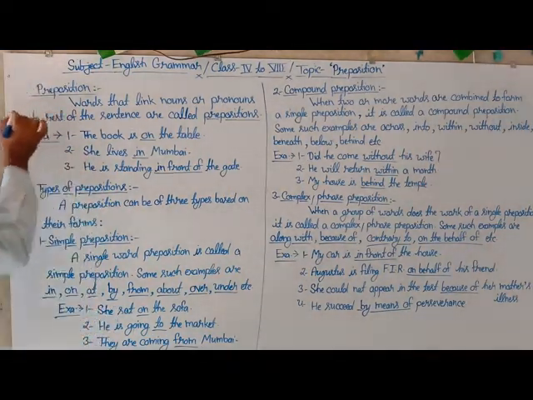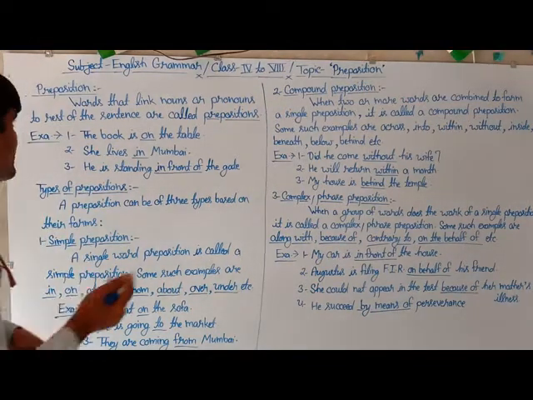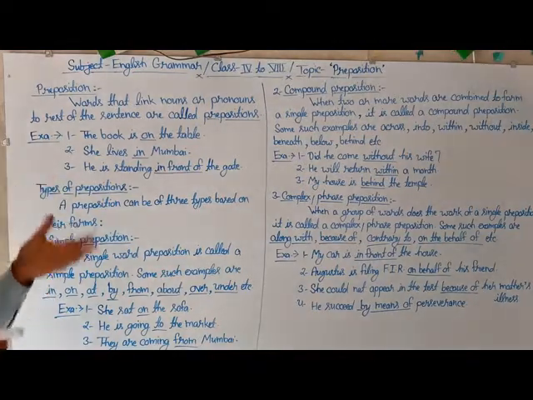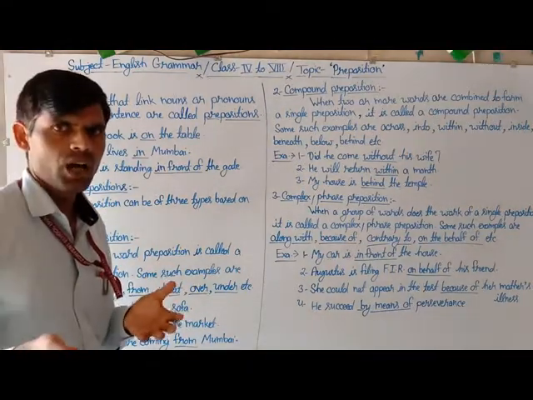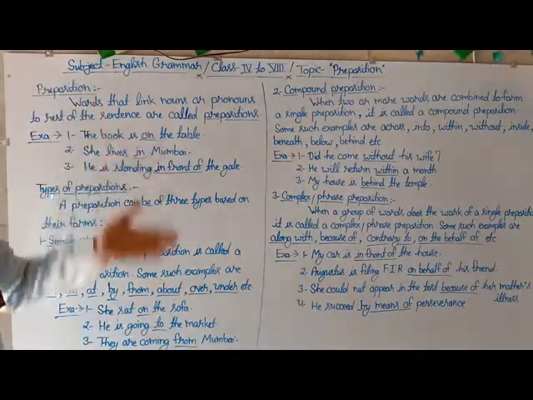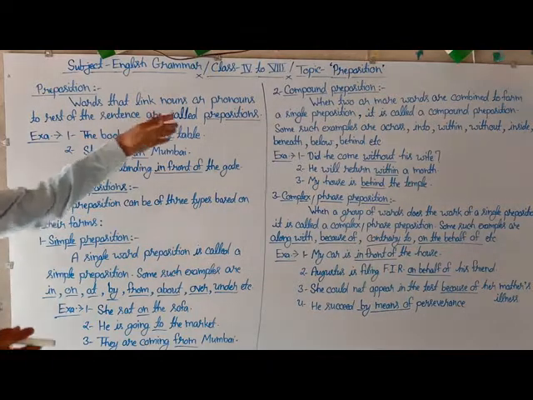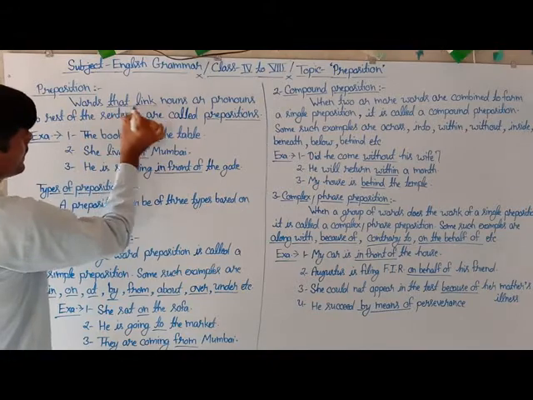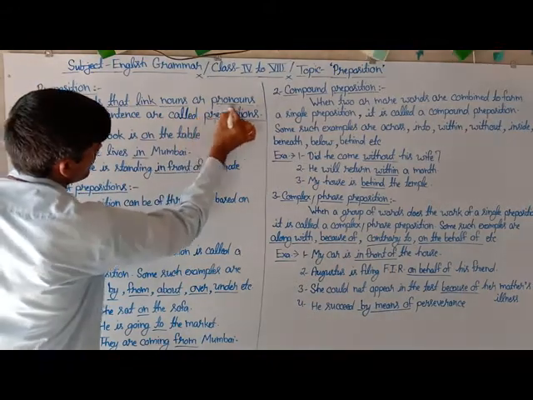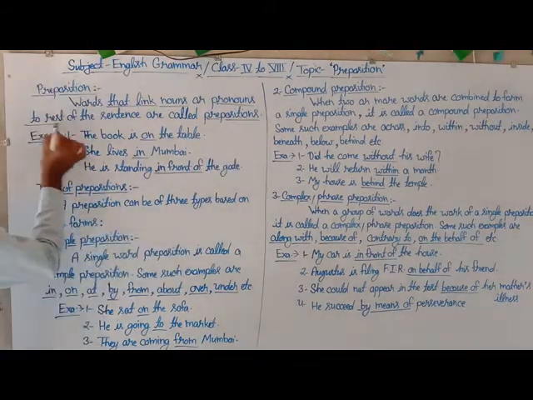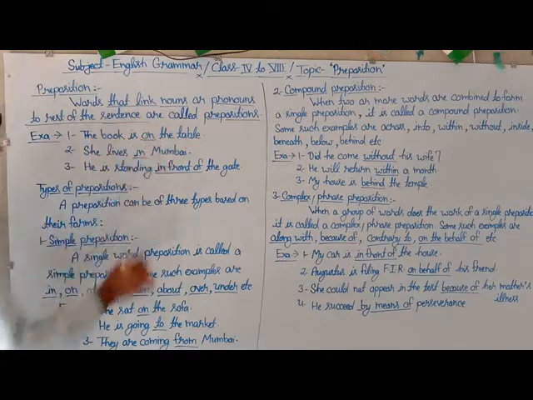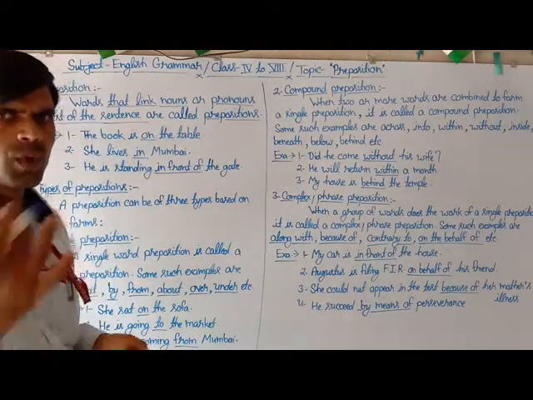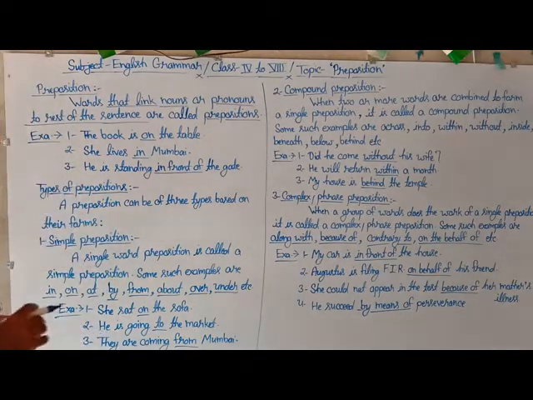So what is the clear definition of preposition? Here is the detail about it: words that link nouns or pronouns to the rest of the sentence are called prepositions. To know more about this expression, we have to see some examples.